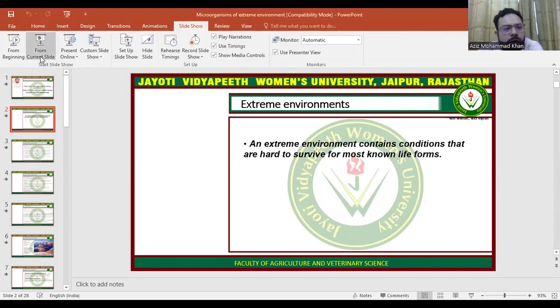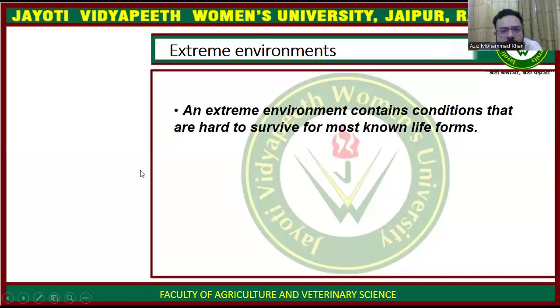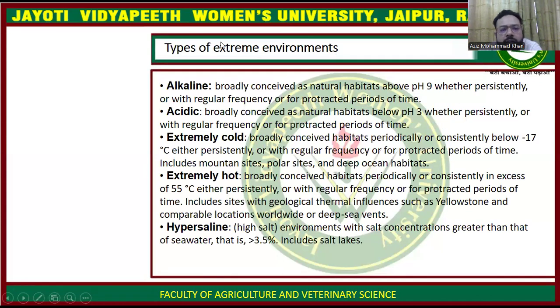So what are the various types of extreme environment? The first one is the alkaline environment. Alkaline means the environment which has a pH range above 9, or above 8.5.